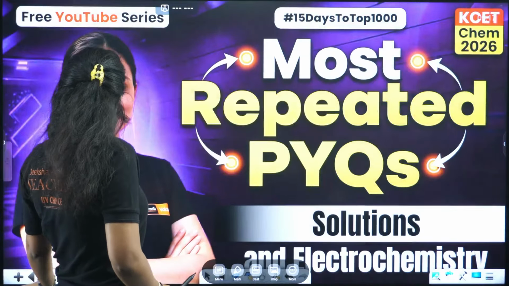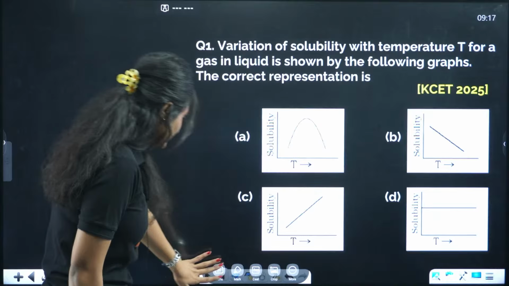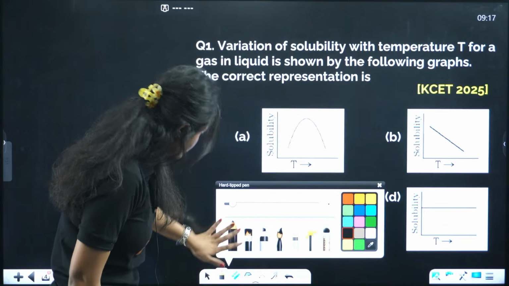First, let's start with the chapter solutions. These are the state questions again. Let's start with the chapter solutions.